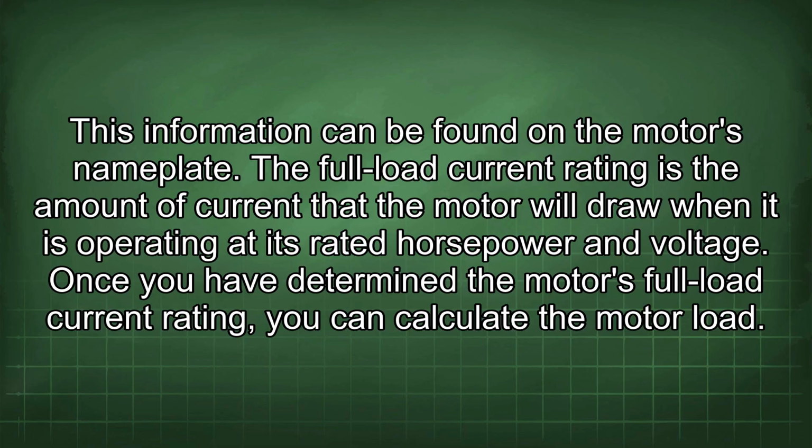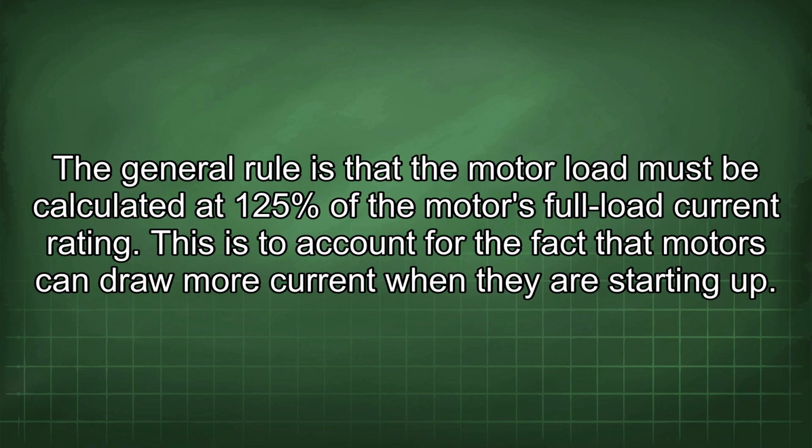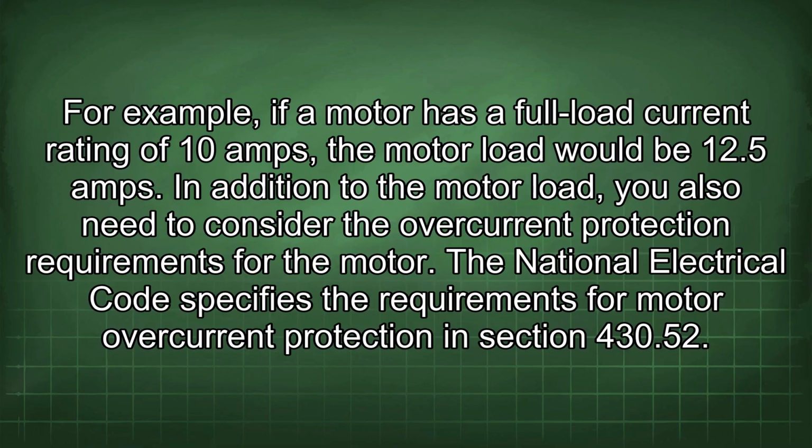The full load current rating is the amount of current that the motor will draw when it is operating at its rated horsepower and voltage. Once you have determined the motor's full load current rating, you can calculate the motor load. The general rule is that the motor load must be calculated at 125% of the motor's full load current rating. This is to account for the fact that motors can draw more current when they are starting up. For example, if a motor has a full load current rating of 10 amps, the motor load would be 12.5